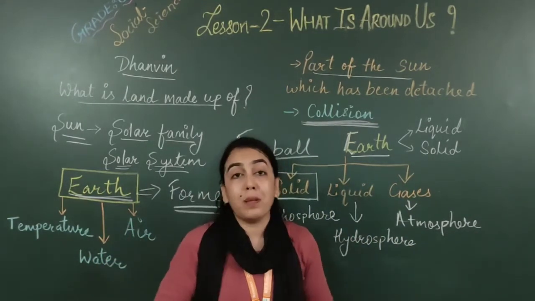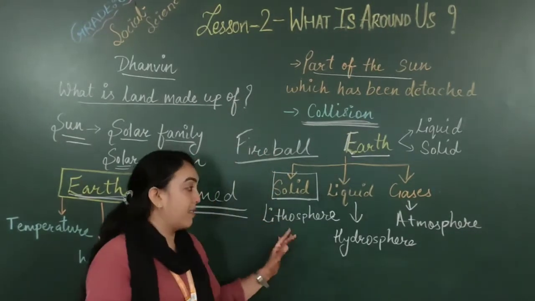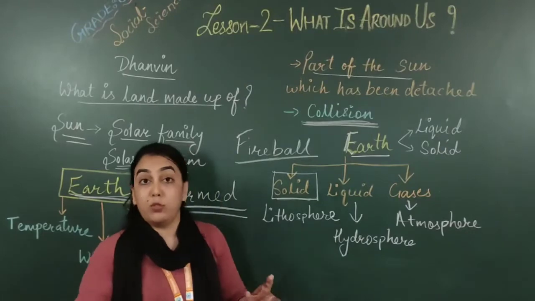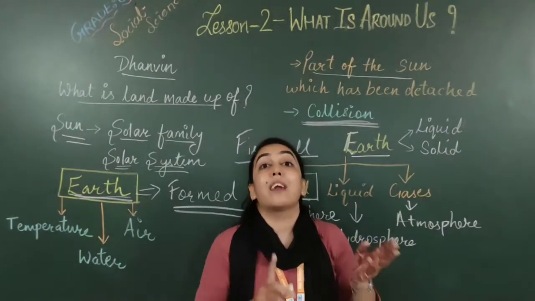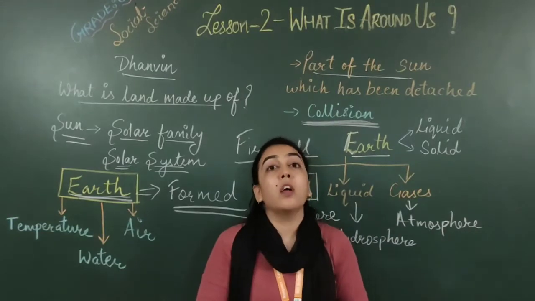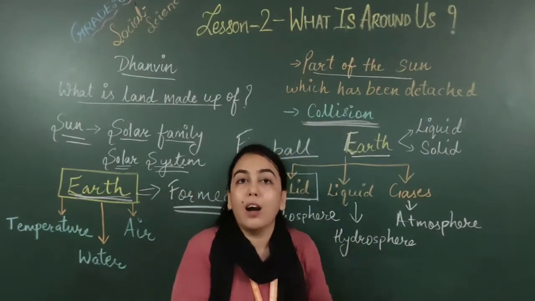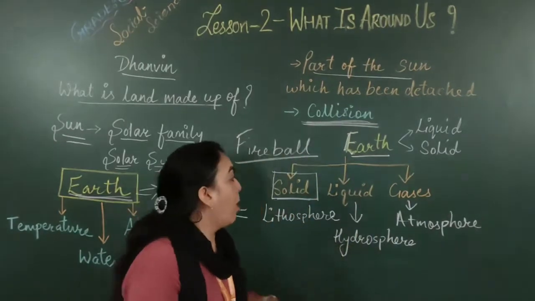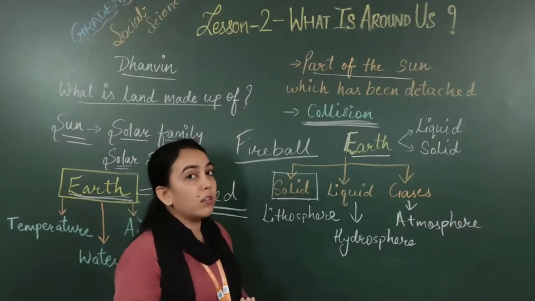We as human beings or living beings need land, that means lithosphere, hydrosphere, that means water, and atmosphere, that means air. All these three are essential for life to survive. Okay.